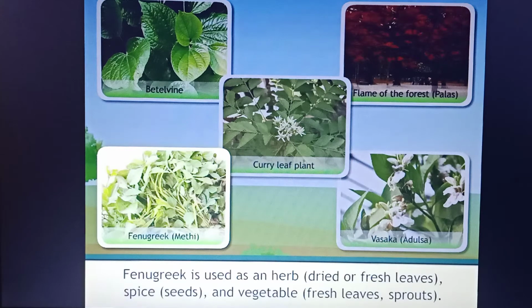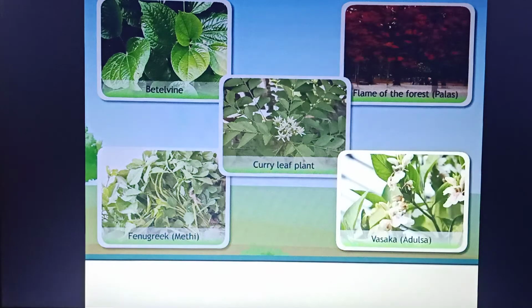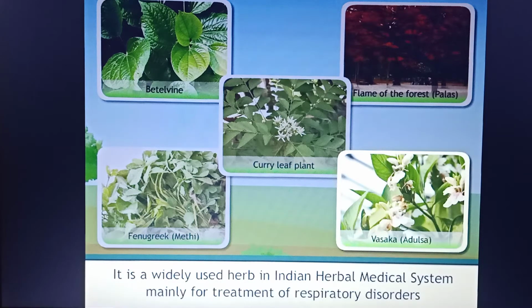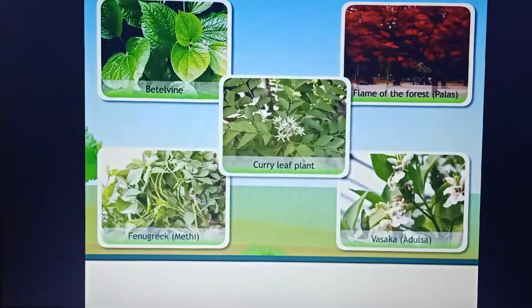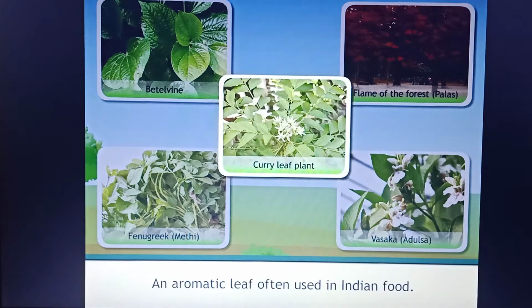Fenugreek, that means methi. Fenugreek is used as an herb (dried or fresh leaves), spice (seeds), and vegetable (fresh leaves, sprouts). Vasaka, that means aduvasa. It is a widely used herb in the Indian herbal medical system, mainly for treatment of respiratory disorders related to cough and mucus. Curry leaf plant. An aromatic leaf often used in Indian food.